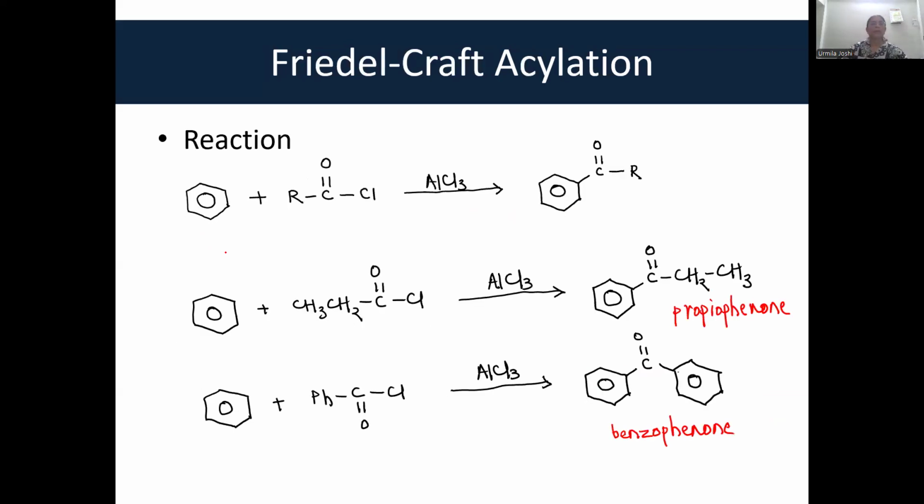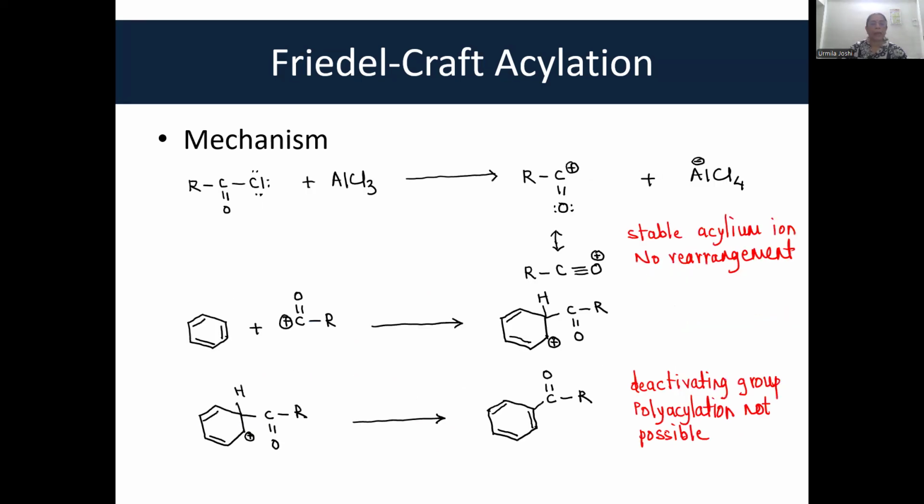Now coming to Friedel-Crafts acylation. Look at the reaction. Benzene reacts with any acid halide in presence of AlCl3 and gives rise to a ketone. This ketone is either alkyl aryl ketone or it can be aryl aryl ketone or diaryl ketone. Look at the reaction. When it reacts with propanoyl chloride, it gives rise to propiophenone. When it reacts with benzoyl chloride, it gives rise to benzophenone.